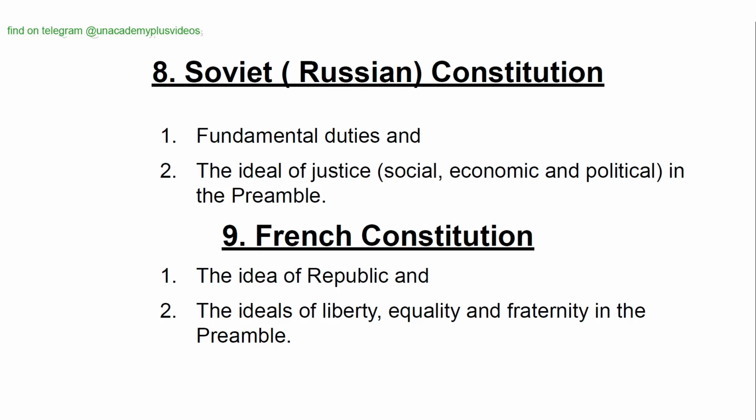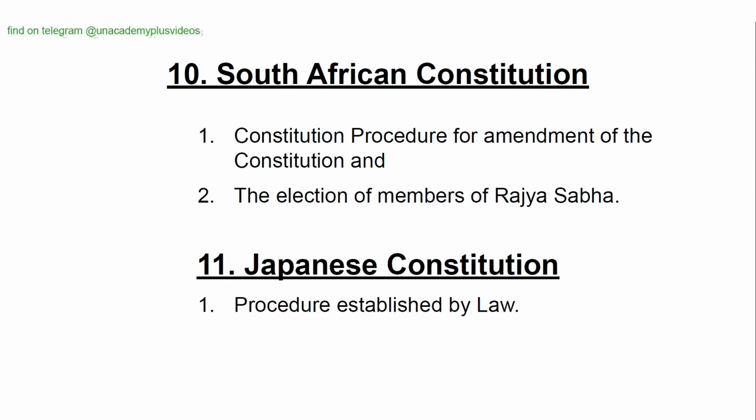Soviet or Russian Constitution: fundamental duties and the ideal of justice, social, economic, and political in the preamble. French Constitution: the idea of republic and the ideals of liberty, equality, and fraternity in the preamble. South African Constitution: procedure for amendment of the constitution and the election of the members of Rajya Sabha. Japanese Constitution: procedure established by law.